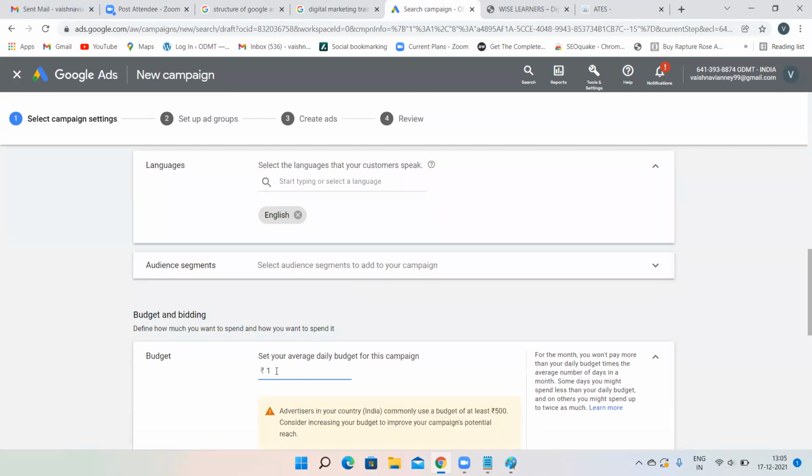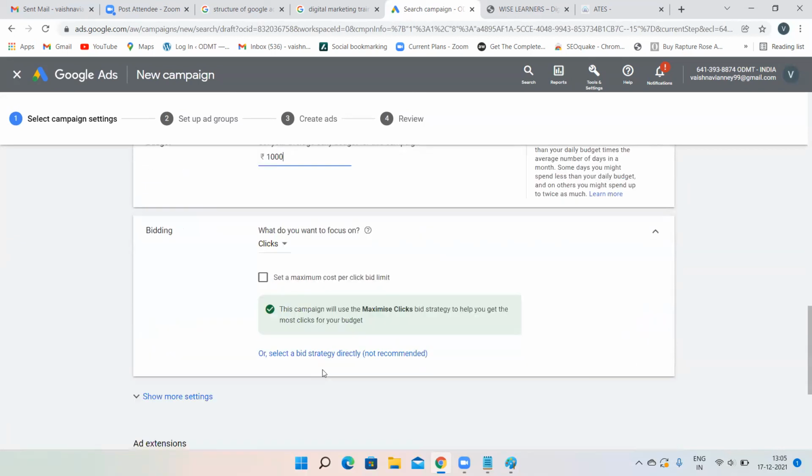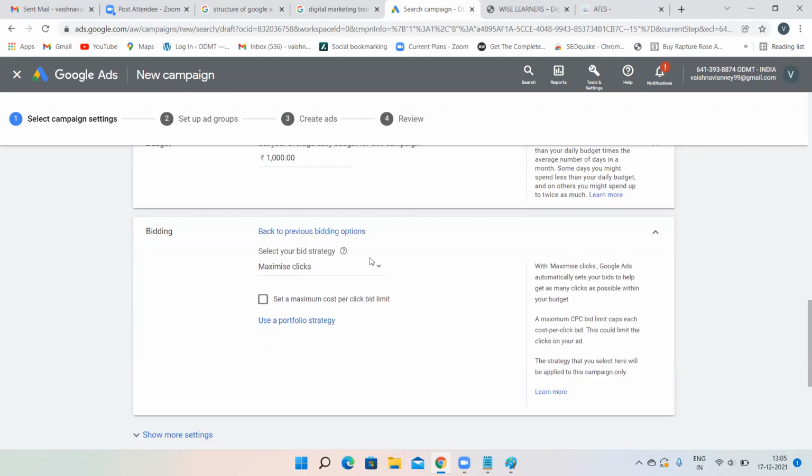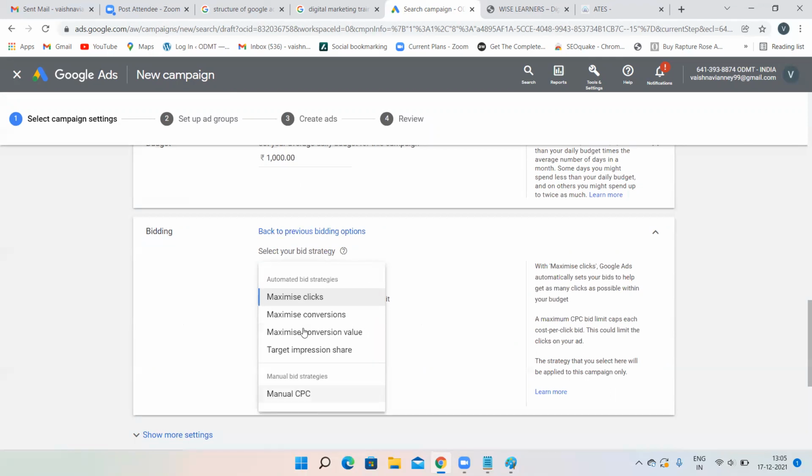And here you have to set the budget, 1,000 rupees per day. For the Hyderabad campaign, I'm ready to spend 1,000 rupees per day. Again for the Chennai campaign also, I'm ready to spend 1,000 rupees per day. Again, by default, this option will appear. Always click on this option. Though they are telling it's not recommended, you have to be smart enough to click on that option.